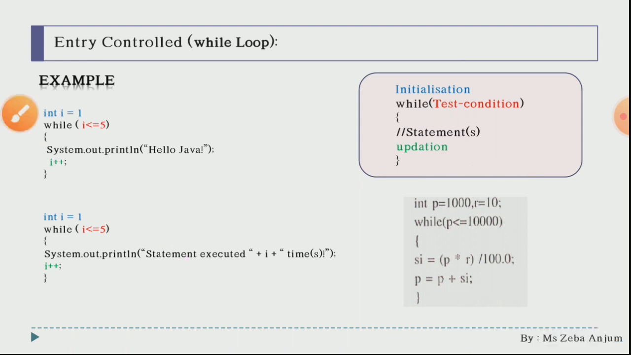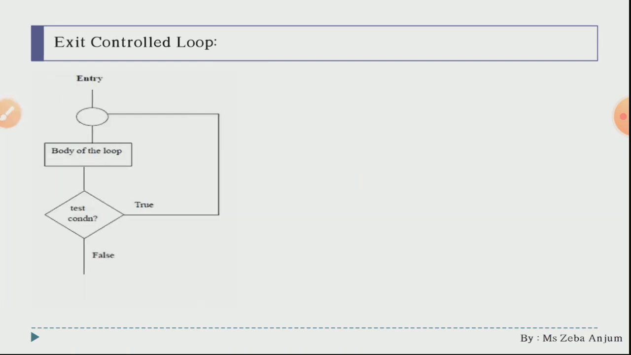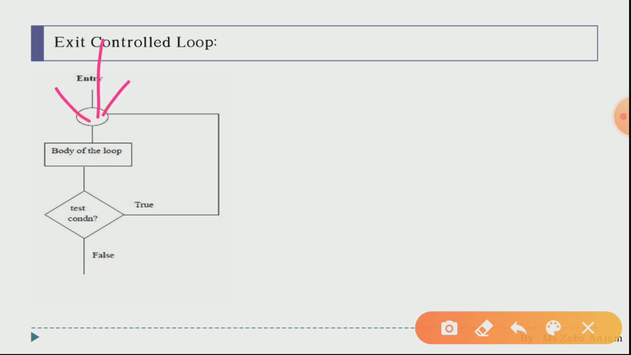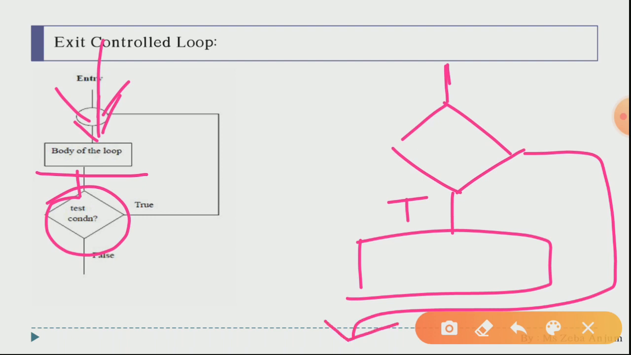Okay, moving forward, we have our exit control loop. Let us see the flow chart first. Students, do you see over here what we are doing? We have this entry and the body of the loop. Firstly the body of the loop will get executed, and then afterwards your condition will be checked. In the entry control loop, firstly you enter and there is the test condition. If true, the body executes, and if false, you come out of the loop. This was for our entry control loop.